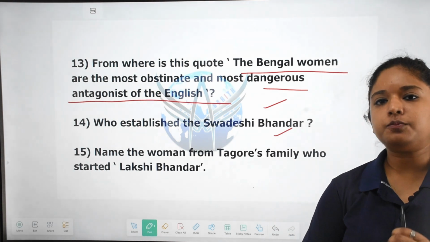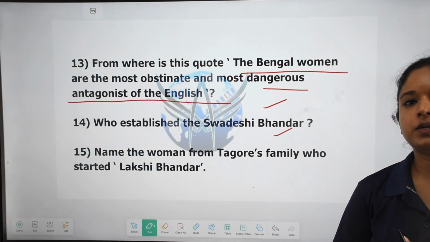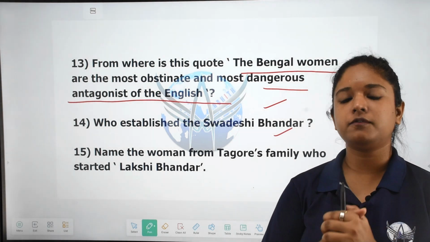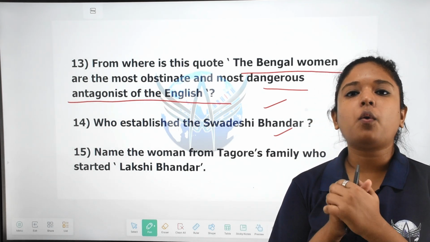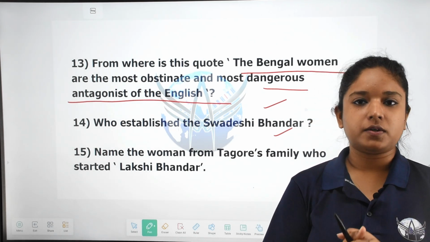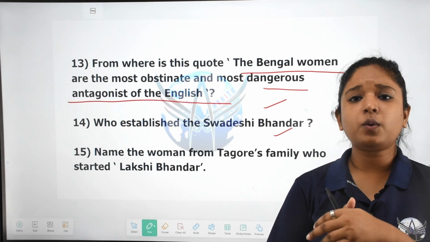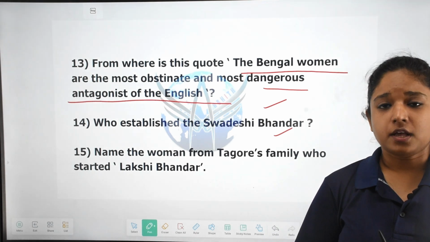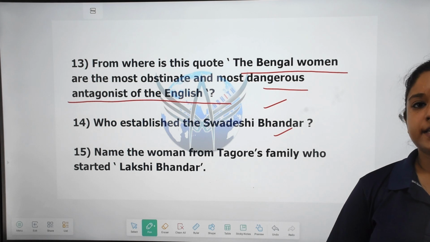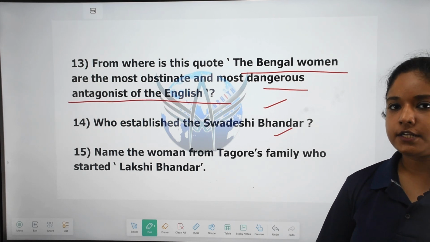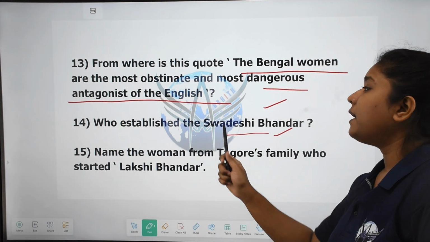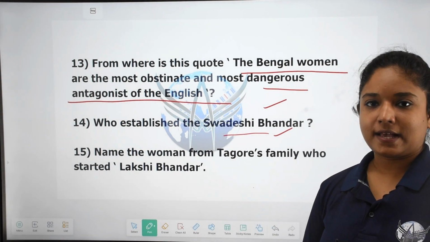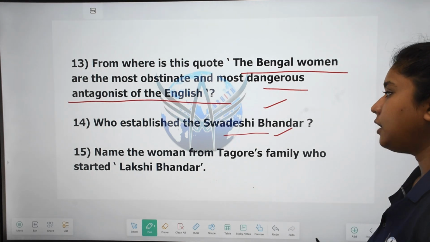But now, as a result of the Swadeshi movement, the people boycotted foreign goods, and then they thought that from now on we will start our own business, our own commercial industries, our own textile industries, okay? So the textile industry they started was called Swadeshi Bhandar, and it was established by Rabindranath Tagore.